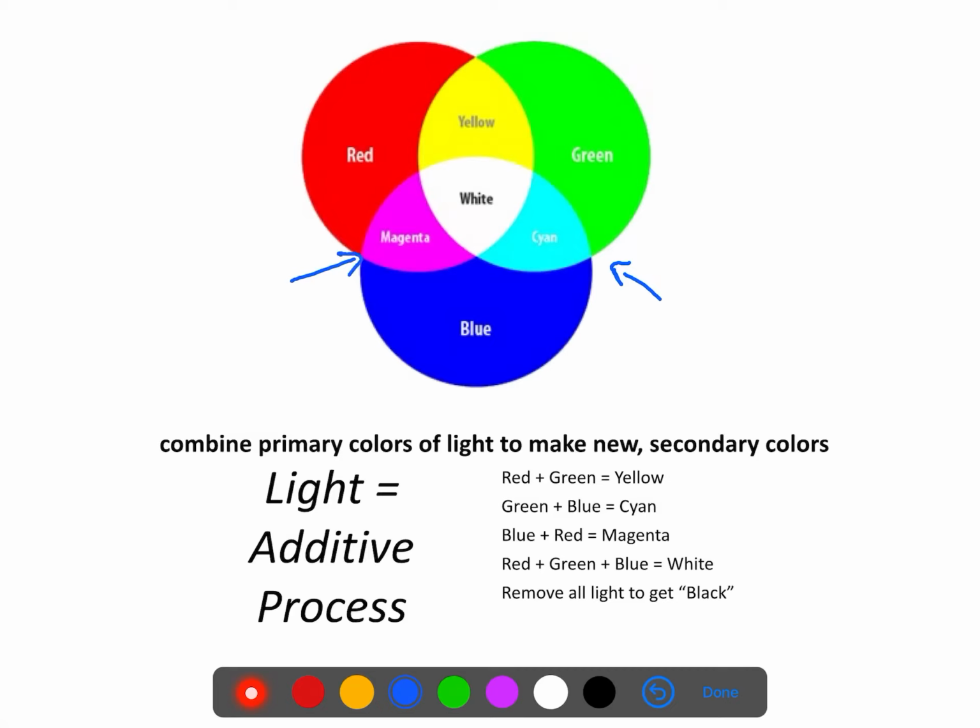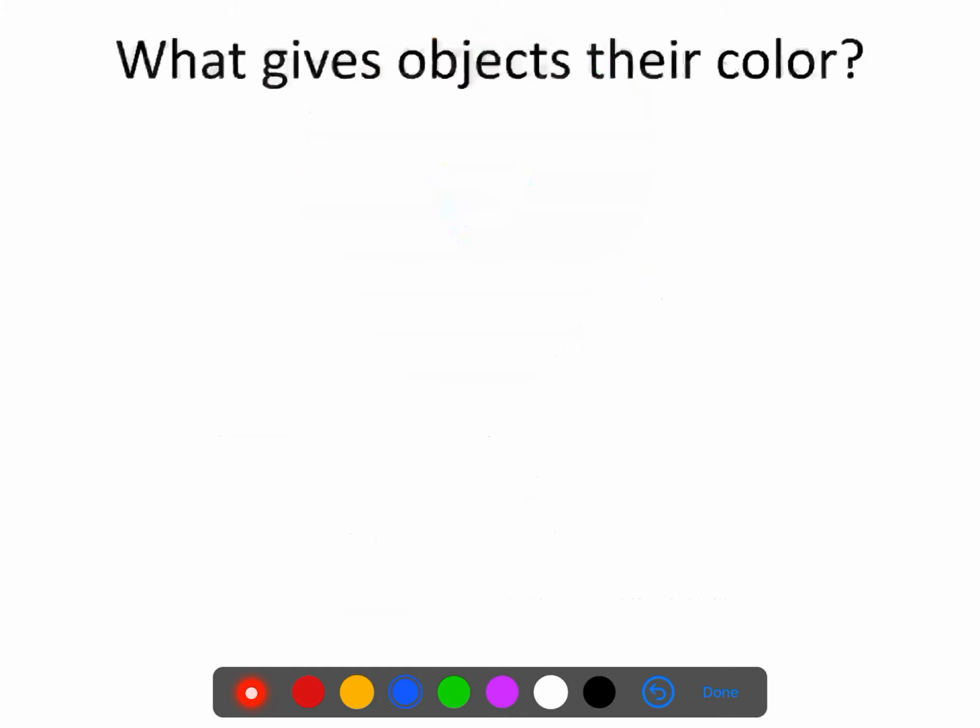Where the red and the blue mix together, that is called magenta. Where the red and the green mix together, that is called yellow. Okay, so you're going to be asked questions about if I combine red light and green light, that makes, and then you need to answer yellow. And then you can see right here in the middle where all three colors mix together, that makes white light.